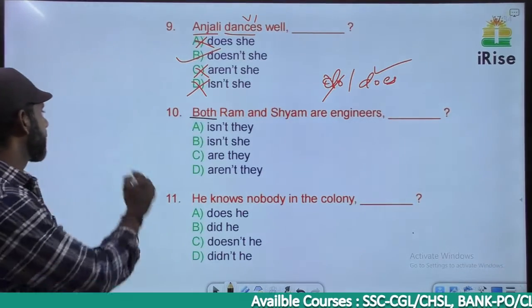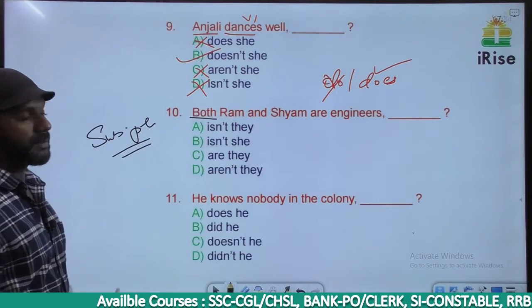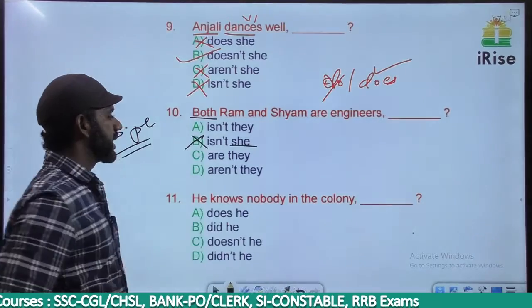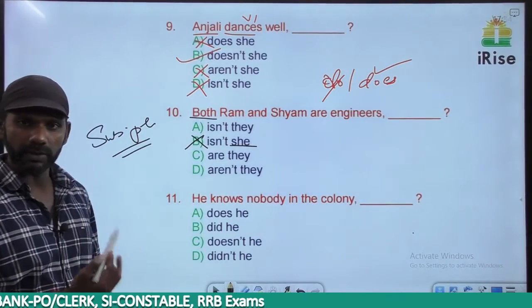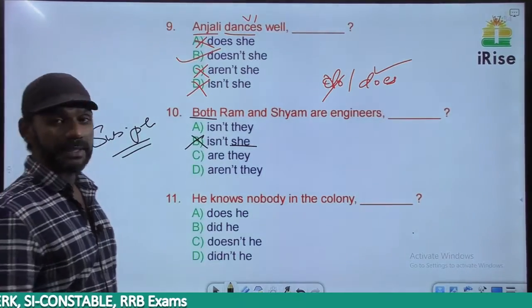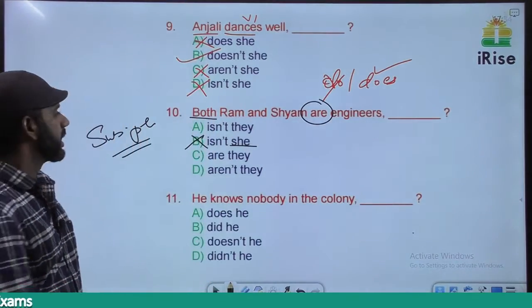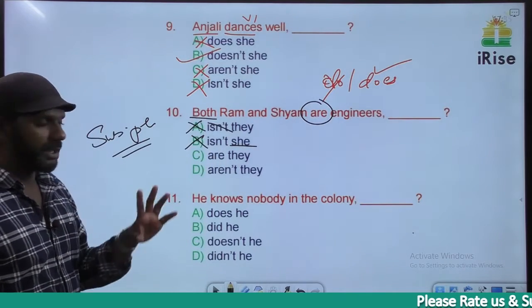Two persons, that means the subject is plural. So the pronoun in the tag must also be plural. Based on that, option B is eliminated. B says she, a singular pronoun, gone. The auxiliary verb in the sentence is are. So we should frame the tag using are. Based on that, A is gone. A says isn't. A and B are gone.